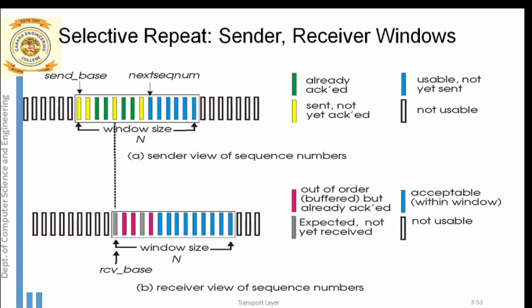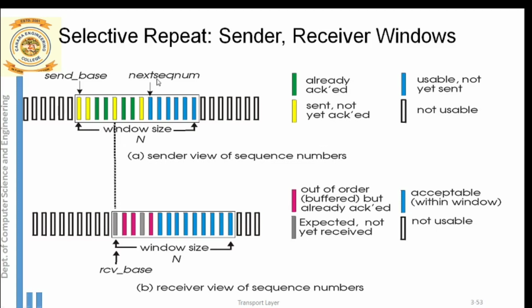Okay, that is the next packet which has to be transmitted. These blue packets indicate that these packets can be transmitted because they fall inside the window, but these packets cannot be sent right now immediately. Why? Because the packets have not yet arrived from the above layer, the application layer.